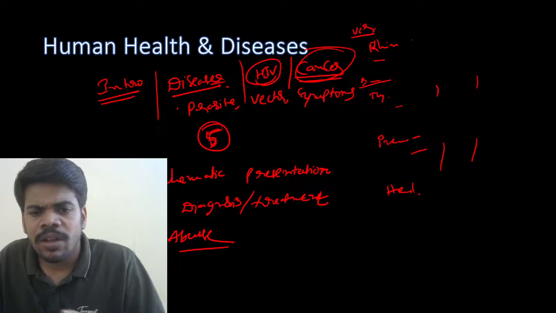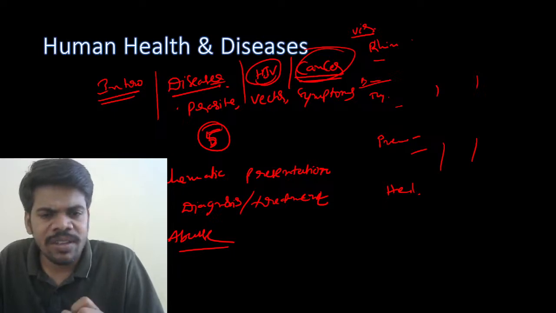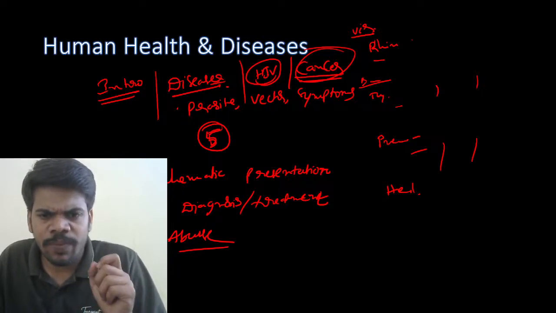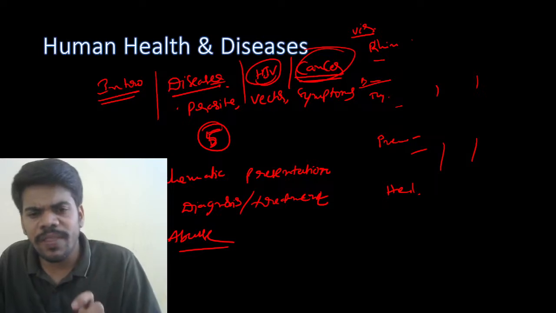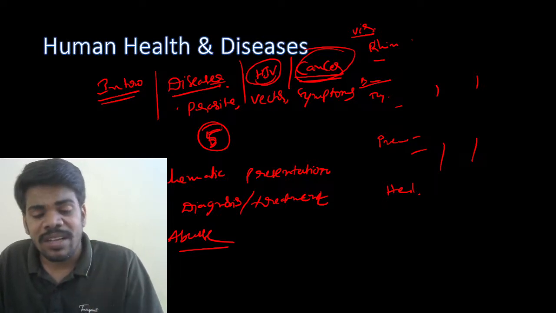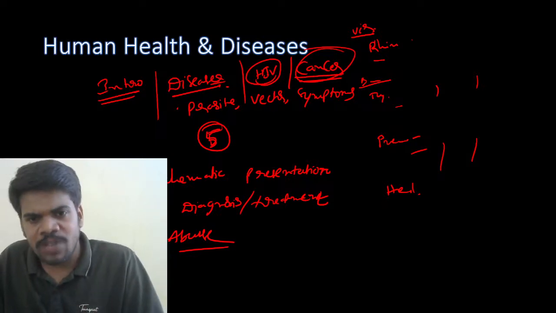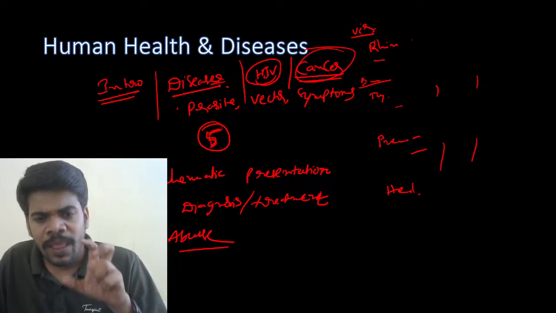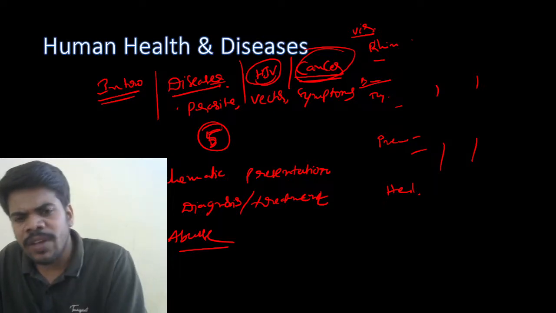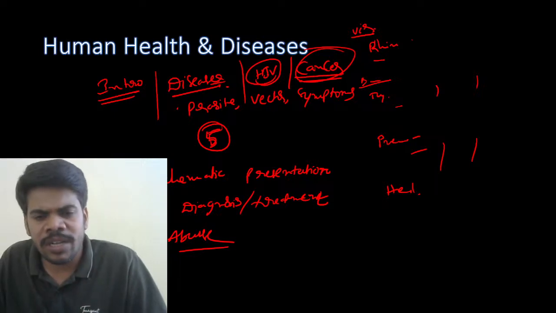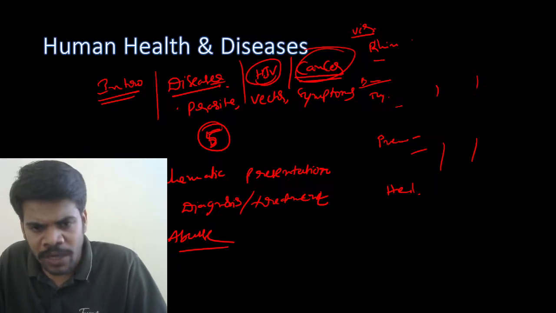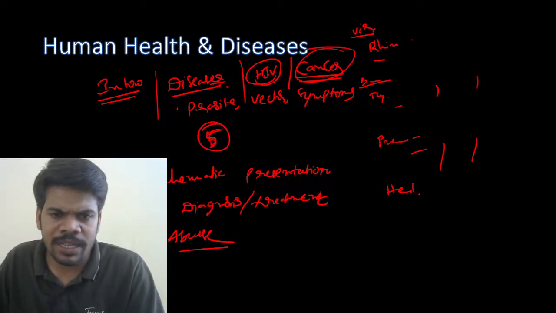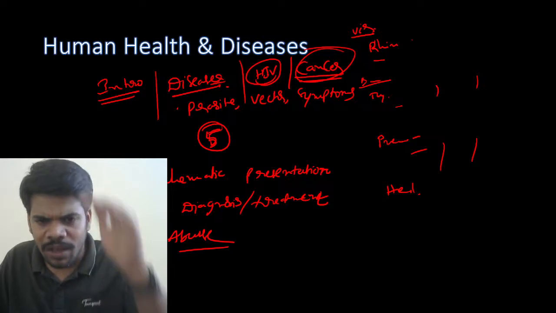Products means hashish, ganja, charas from Cannabis sativa. Then effector organs: gastrointestinal tract, central nervous system, cardiovascular system. Which organ, which type of effect, is it depressant or stimulant, hallucinogenic properties, which type of properties it has. All this you have to write on that one paper.